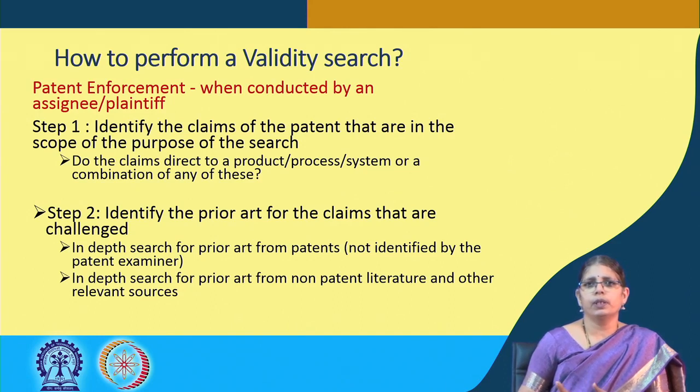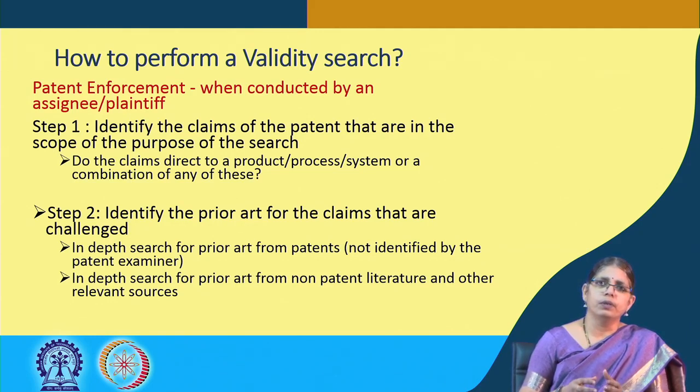So, typically in a case of an infringement of a patent, the defendant would actually bring in the case of invalidity of a patent. So, when a patent is invalid, there is no question of infringing. So, that is a powerful defense, that is a powerful point that the defendant brings in the case of an infringement suit. So, these two instances become an important standpoint from the point of view of understanding patent invalidity.